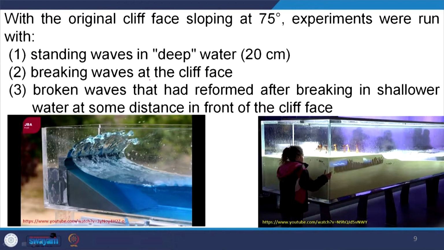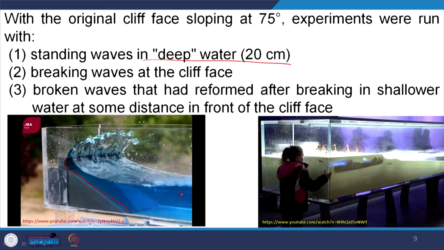Now, see, with the original cliff face sloping about 75 degrees, experiments were run, and there are three different conditions. One condition was the standing wave in deep water, 20 centimeter. So, if we are creating a surface, it is the coast. If you see here, this is the coastal platform, and there is a standing wave in deep water, 20 centimeters.